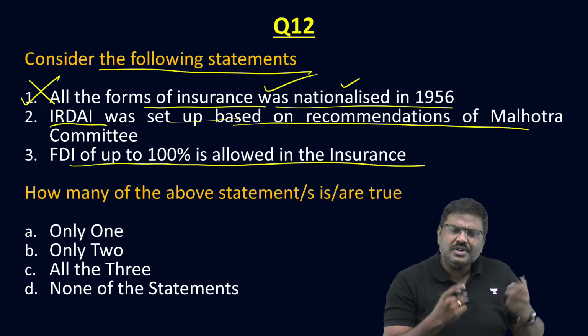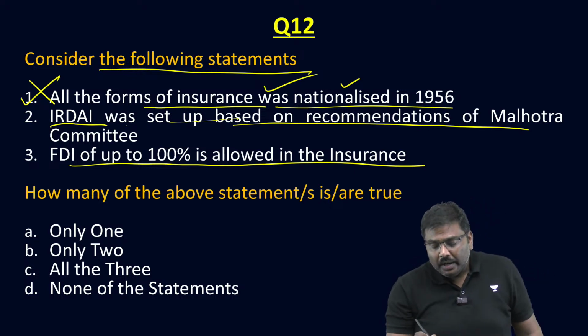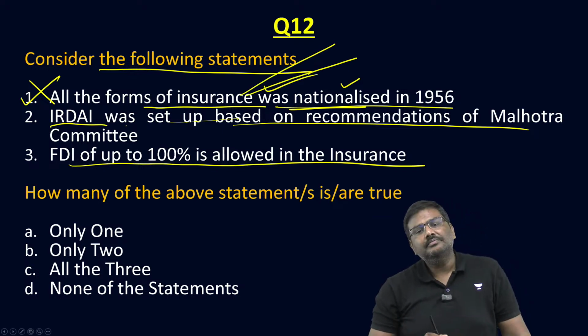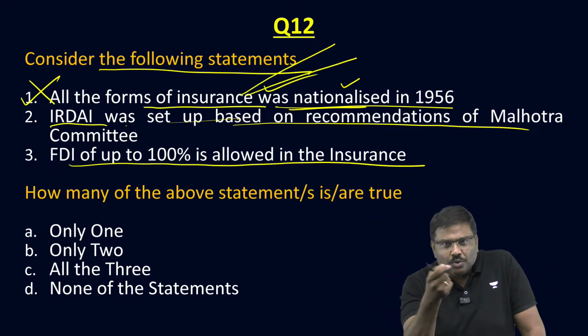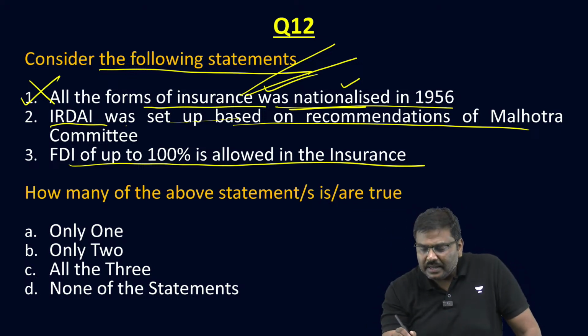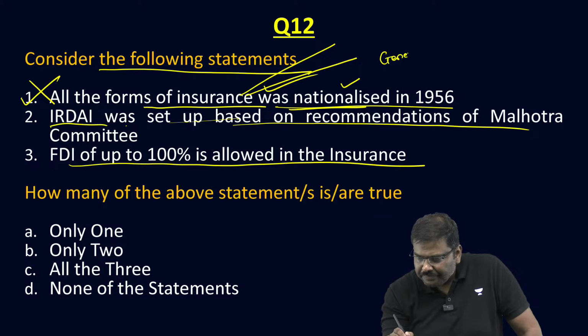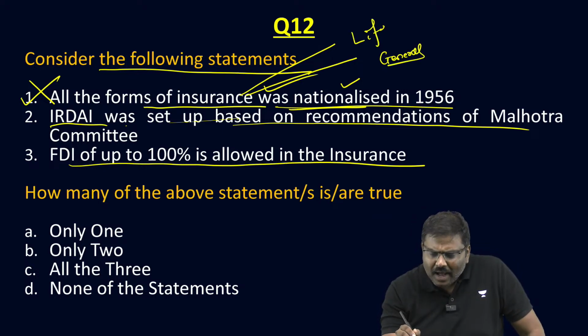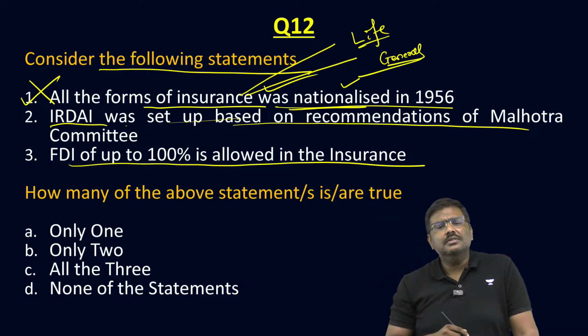Nationalized or not nationalized? My dear, insurance essentially has two segments. One is life insurance. Another one is general insurance.